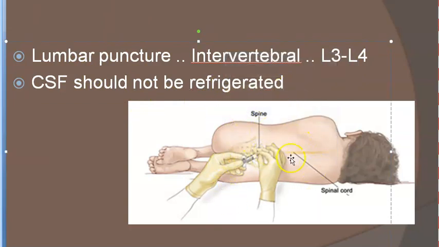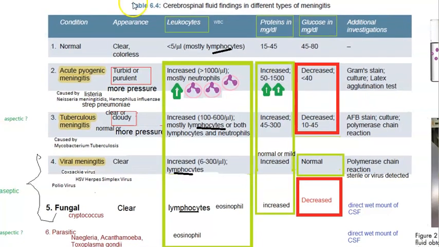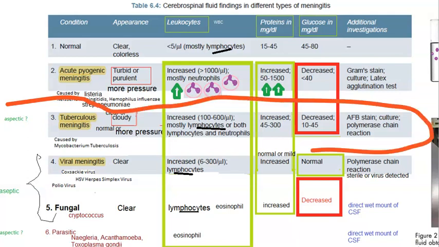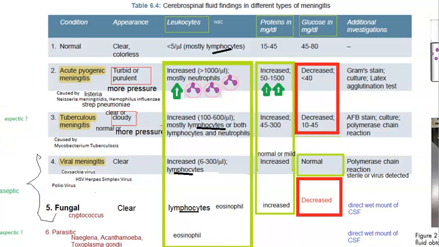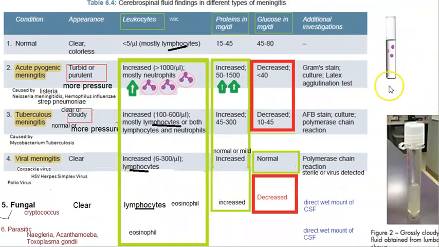And one more thing, in childhood it's very difficult, so they can sedate the child before doing this. Now that you have the cerebrospinal fluid, what will you see in tuberculous meningitis? Look at this. You will see that the CSF can be clear like this, or it can be cloudy like this. It can be clear or cloudy in tuberculous meningitis, and there can be normal pressure or increased pressure. So it can be either way.